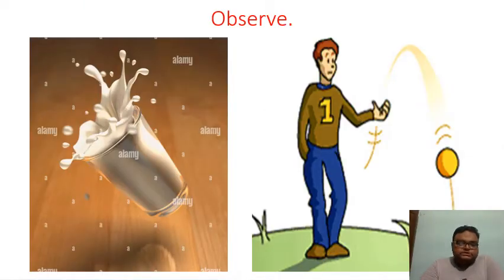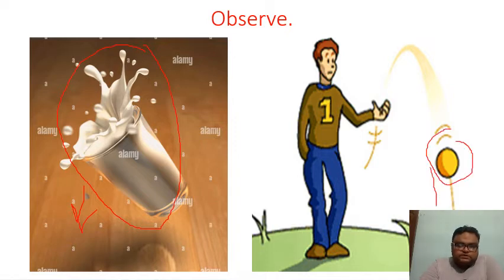Right. So students, here are two pictures, and in these pictures there are some things that you can observe. Is there something that you can observe, students? Yes. Right. In this picture, I can hear you saying that this glass of milk is falling on the floor. This boy is tossing this ball and this ball is also falling down on the floor.